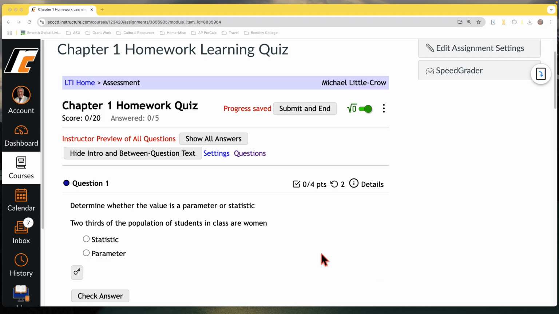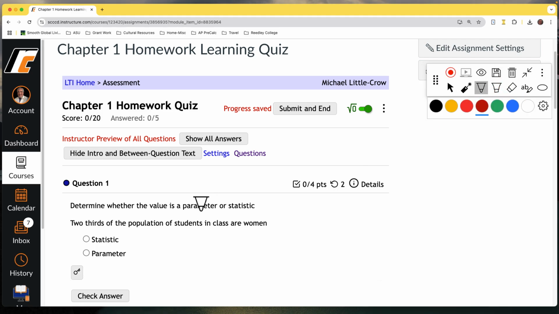So I'm going to go through this. It gives us a few questions just to kind of get us started. So first of all, our first question is to determine whether the value is a parameter or a statistic. Remember, hopefully, the way we talk, we know something is a parameter if it comes from a population, P for P. And it's a statistic if it comes from a sample, S for S. Okay, that's kind of how we tell these things.